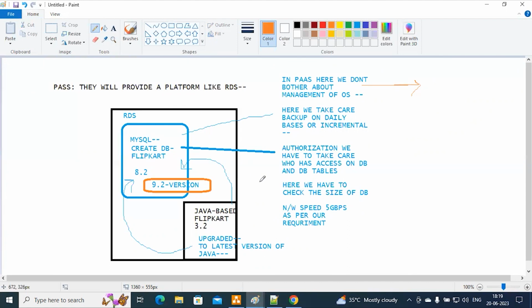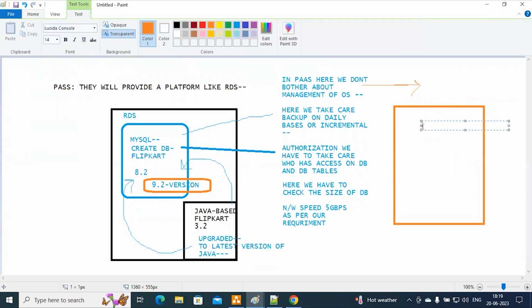Fine. I hope you understand the concept of infrastructure as a service and platform as a service, and now we are going to see software as a service. That is the last one. I hope everyone has an idea about Gmail and Drive. For example, you have a Gmail drive.